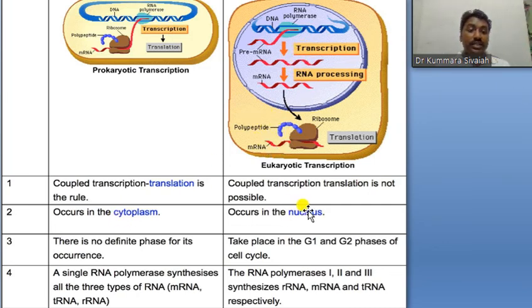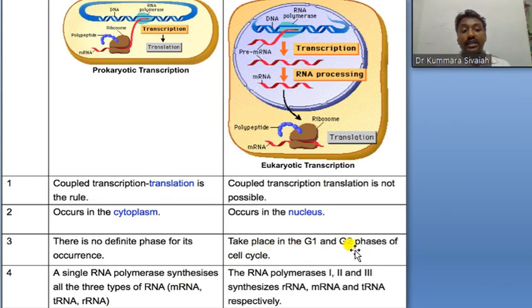So the mature mRNA is formed here, transcription is here, translation is here. So there are no definite phases for its occurrence.